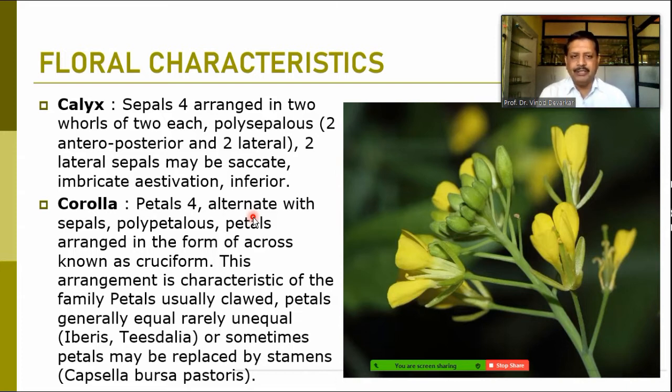The petals are generally equal in most cases, but in Iberis and Tisdalia we find uneven size of the petals, and because of that the flower becomes zygomorphic. Petals may be replaced by stamens in some cases like Capsella bursa-pastoris. So these are calyx and corolla characters. Then we move to androecial and gynoecial characters.